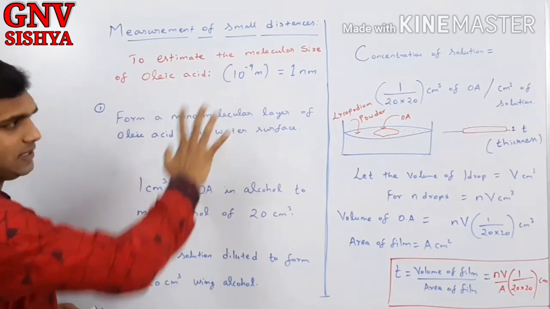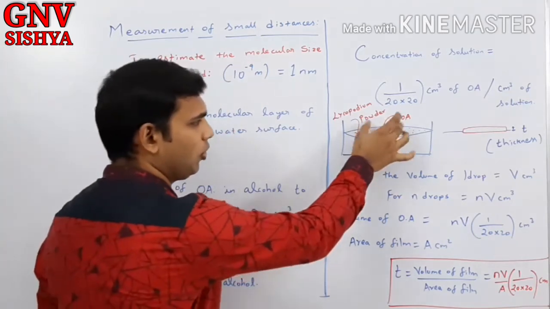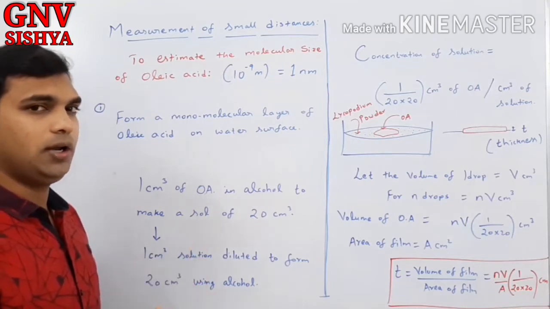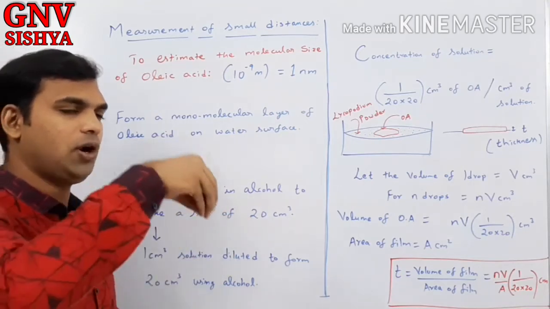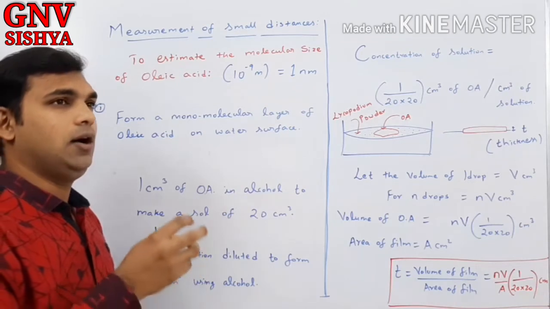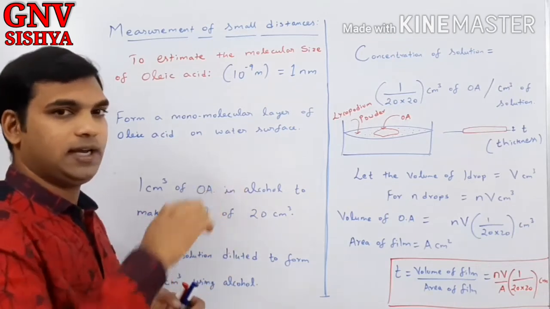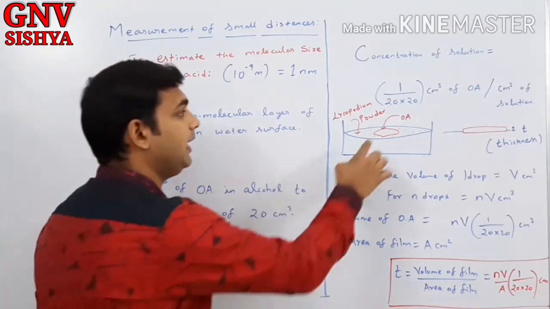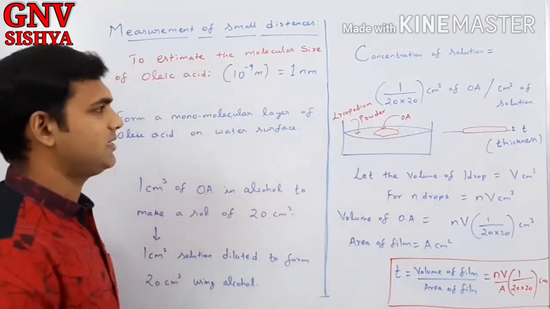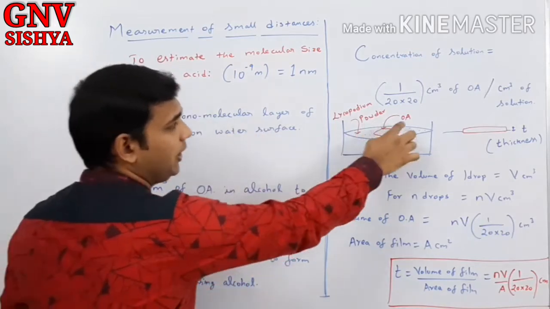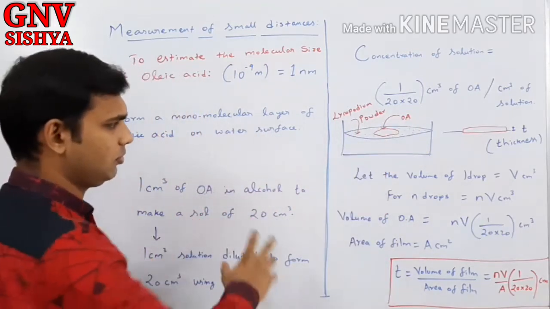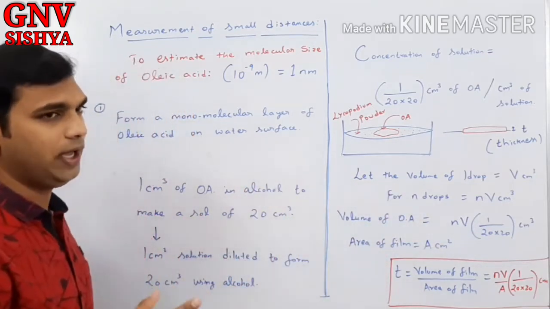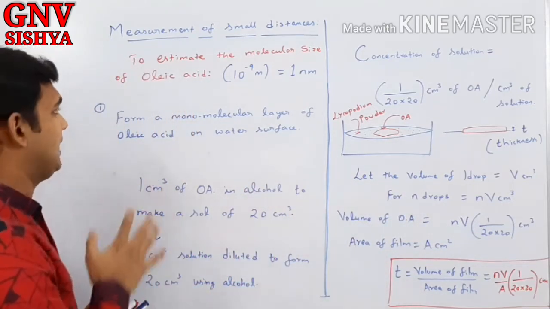So the oleic acid is going to be dropped on water. A few drops of oleic acid are going to be dropped on water so that it forms a thin film. Just like when you drop a few drops of oil in water, it will form a film, correct? It will not dissolve in water but float on water. In the same way, we are going to create a thin film of oleic acid. Here the oleic acid is going to be represented as OA. Since I have a shortage of space, I have written it as OA. So it is oleic acid, right?